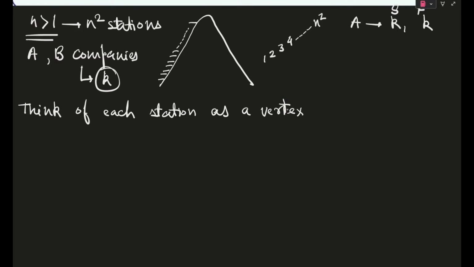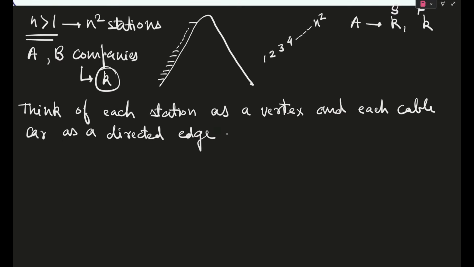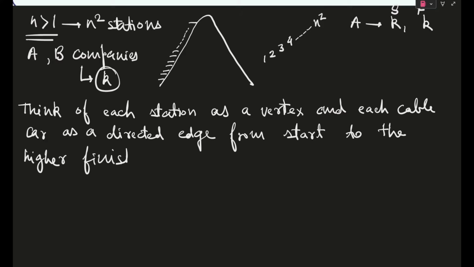Okay, I will show you the diagram and you will understand what I mean by a vertex. And each cable car as a directed edge from start to the higher finish. And guys, I am going to write a whole lot of things here, so please do have patience, because otherwise this will be too difficult for you to understand. Okay, the solution is pretty simple, but understanding this needs some time, so please bear with me.